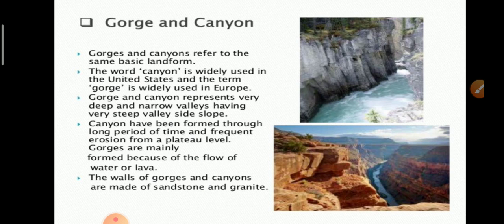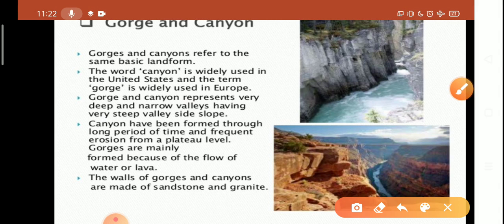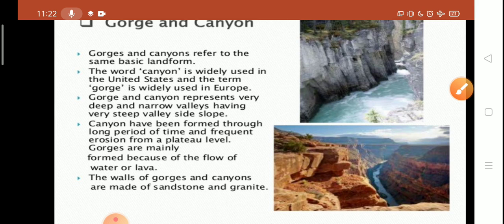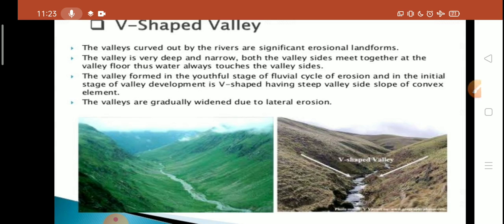Look at this picture. This picture shows the canyon. This is a gorge and this picture shows the canyons. Canyons have been formed through a long period of time and frequent erosion from plateau level, and gorges mainly formed because of the flow of water and lava. The walls of gorges and canyons are made of sandstone and granite. So gorges and canyons are the landforms developed by the river.